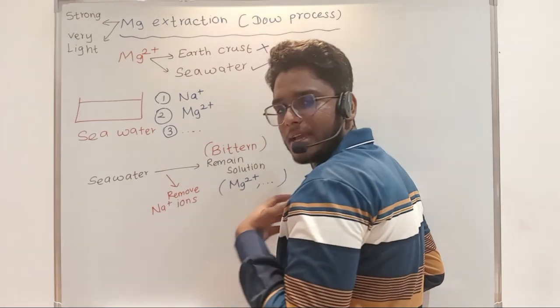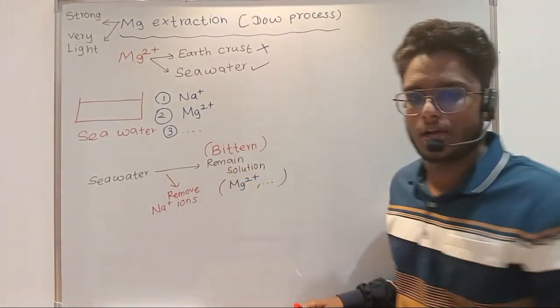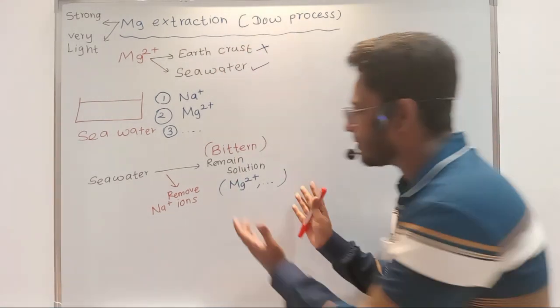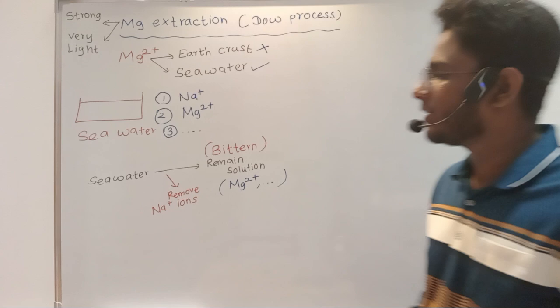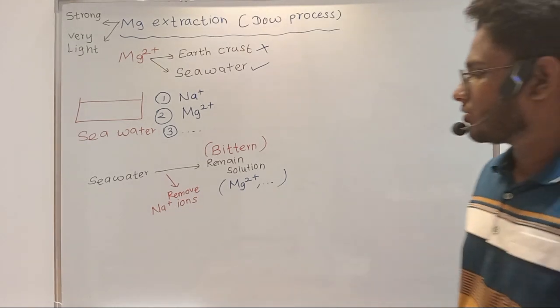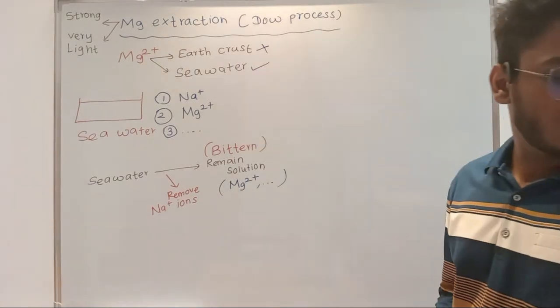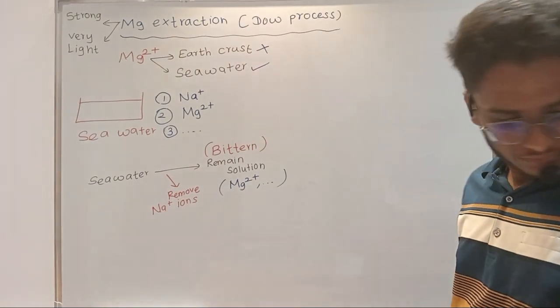We can take the remaining solution after removing sodium plus for magnesium extraction, right? So that remaining solution is given the name bittern. From this bittern solution we can produce magnesium 2 plus, right?